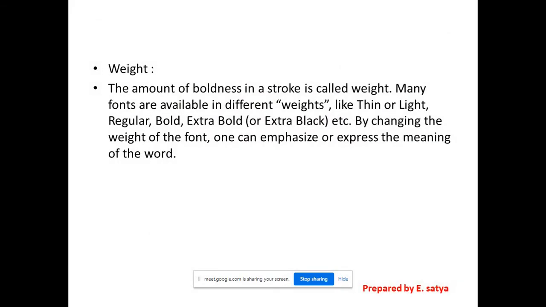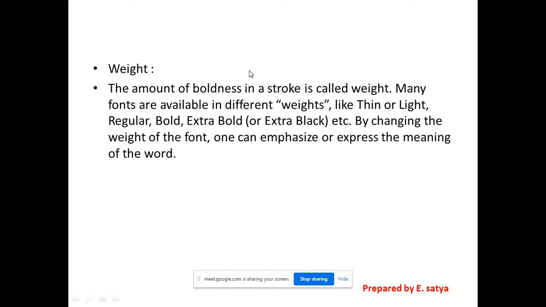Here, weight. The amount of boldness in a stroke is called weight. Many fonts are available in different weights, like thin or light, regular, bold, extra bold or extra black, etc. By changing the weight of the font, one can emphasize or express the meaning of the word, right? Suppose you choose Arial font, right?